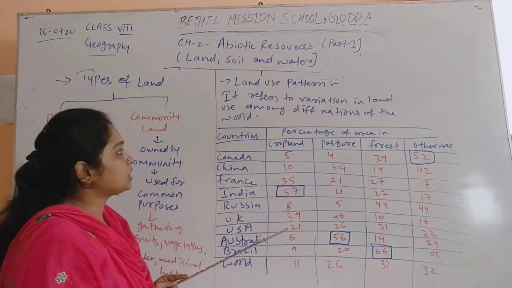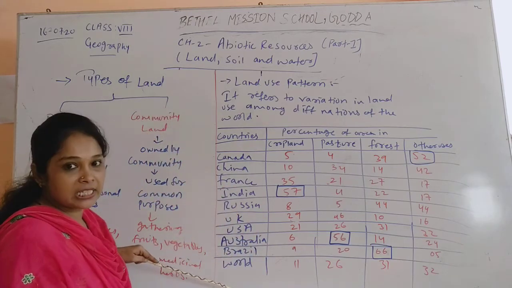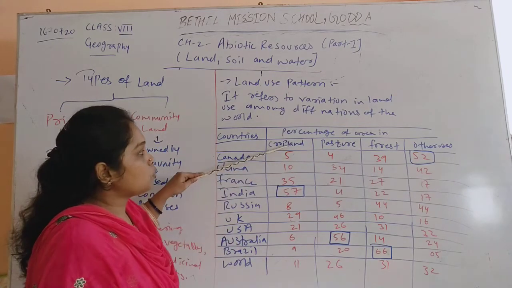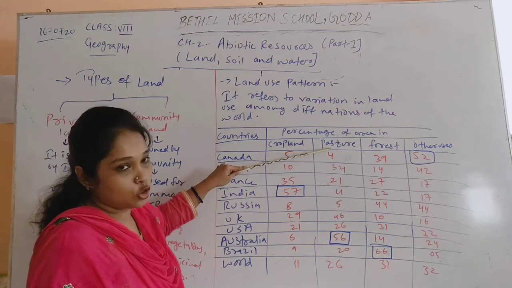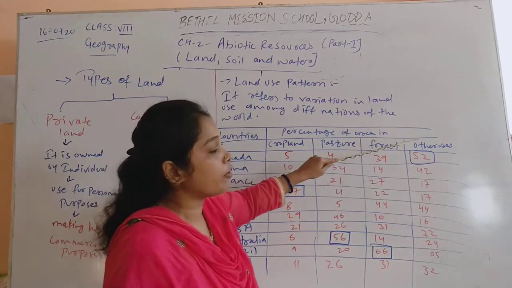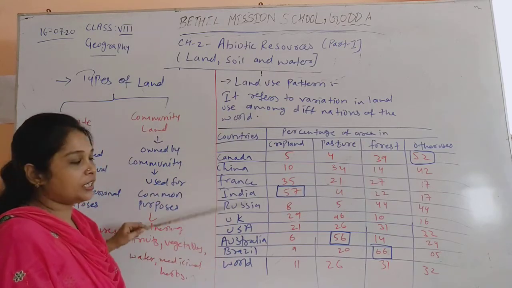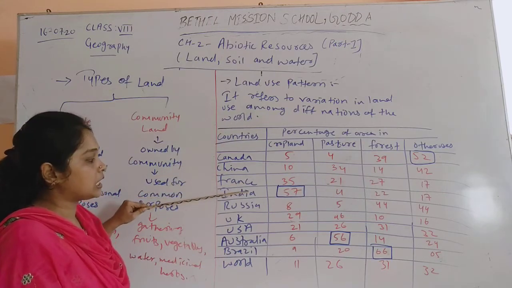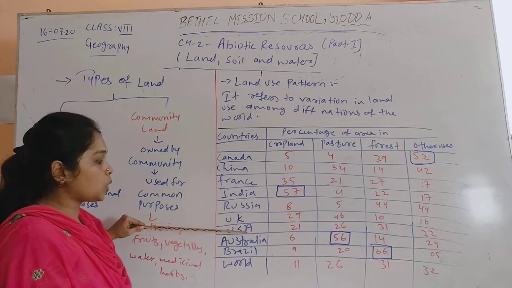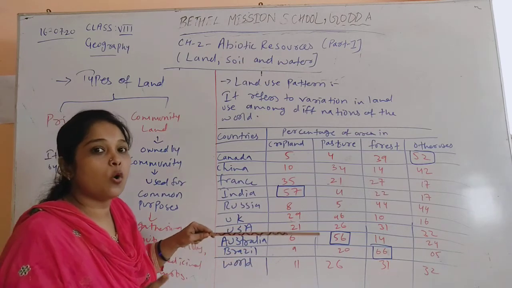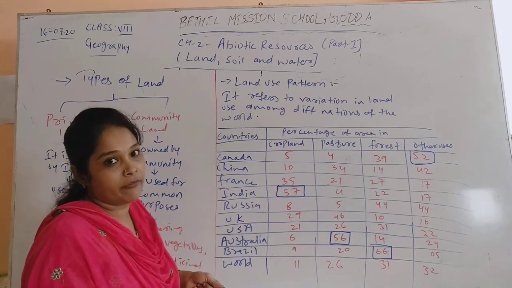Now in this table you can see the different countries and the percentage of area in which they are using their land. Either they are using their land for cropping, for pasture, or they have forest lands, or other uses like commercial purposes. So here we have different countries like Canada, China, France, India, Russia, UK, USA, Australia, Brazil, and the whole world, meaning the land used internationally.